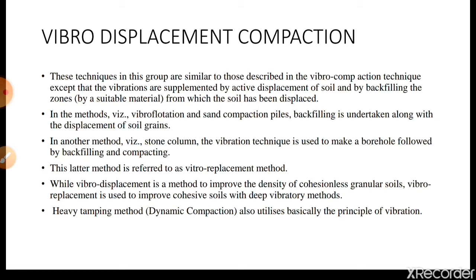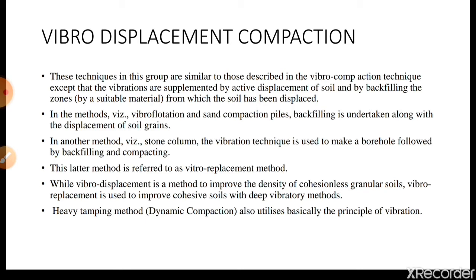In case deep vibration is required in cohesive soils, this method is preferably used, and it is called the vibro replacement method, because there will be a displacement of soil and this displacement should be filled with new soil. Whereas in non-cohesive soil, it's not possible to create a displacement, because as you vibrate, the soil gets rearranged. That's how it gets densified. In cohesive soils, the soil particles move away from each other, and a gap is created between the particles which should be filled by new soil.